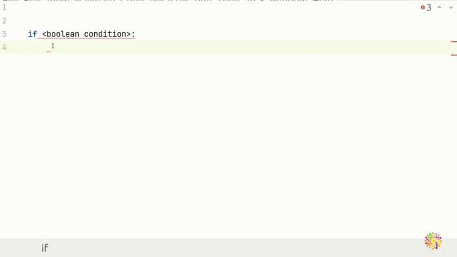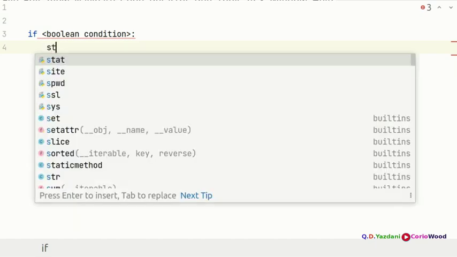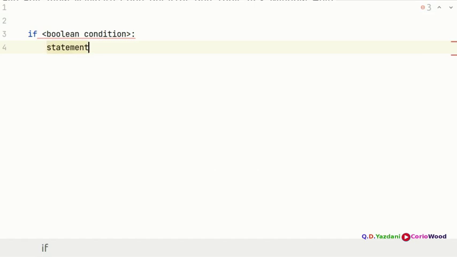Python likes your code to be readable and organized. This is where the statements go, our statements.